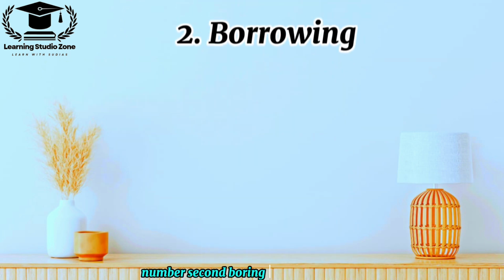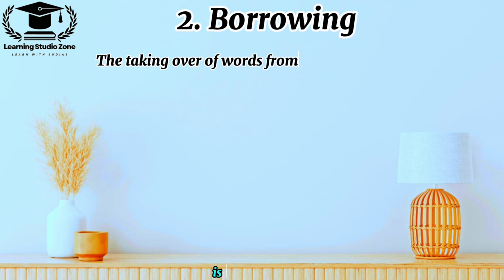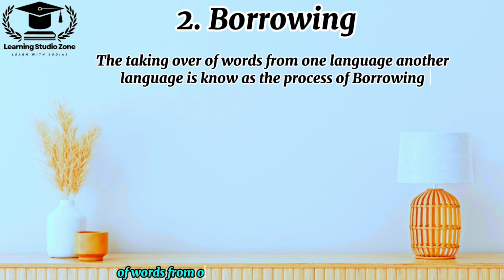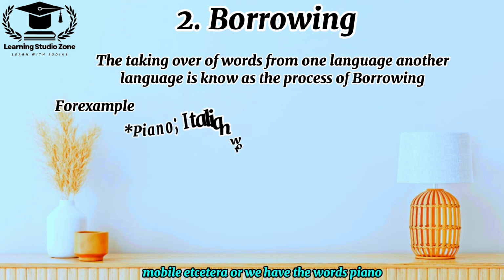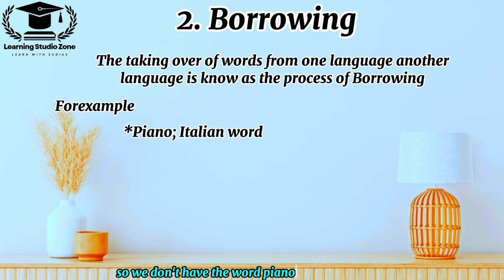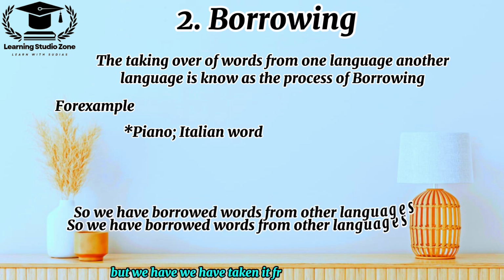Number second, borrowing. We can define borrowing as the taking over of words from one language to another language. For example, we have the words doctor, mobile, etc. Or we have the word piano. We don't have the word piano in the English language, but we have taken it from the Italian language.